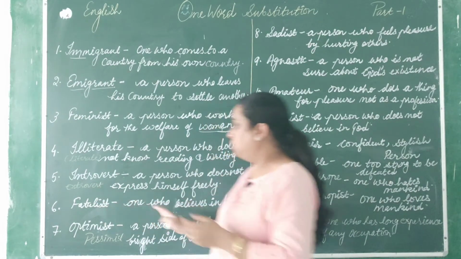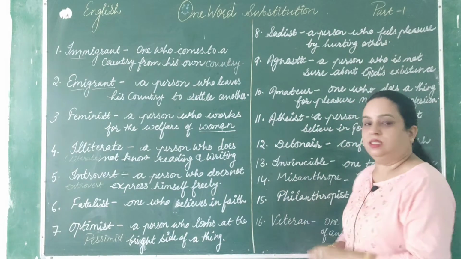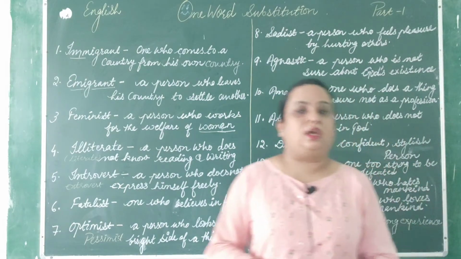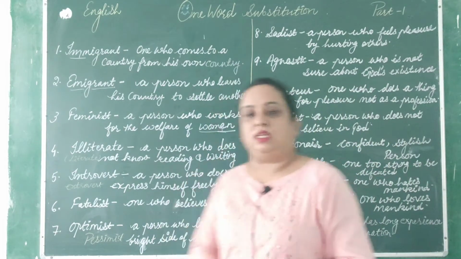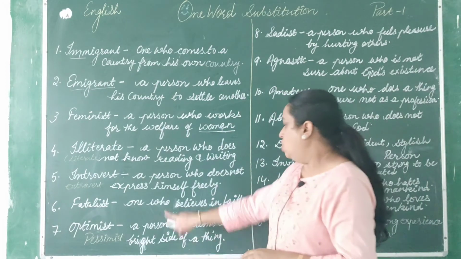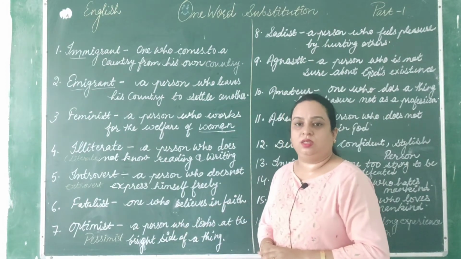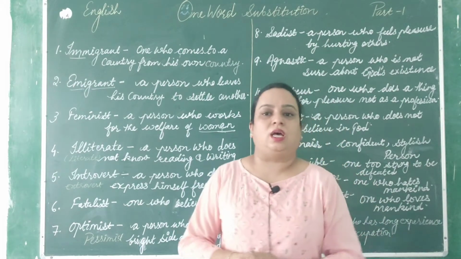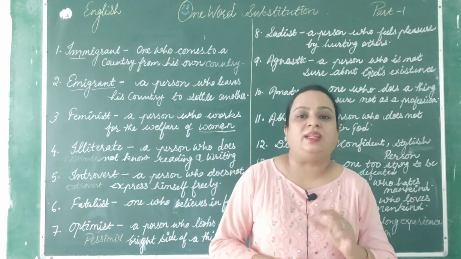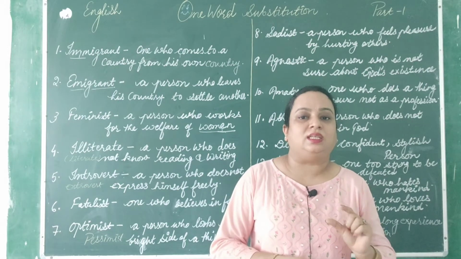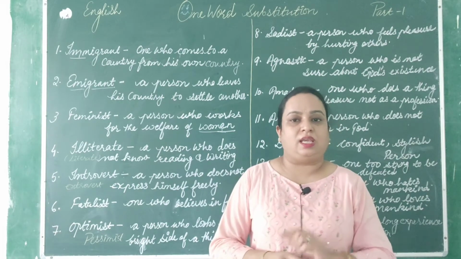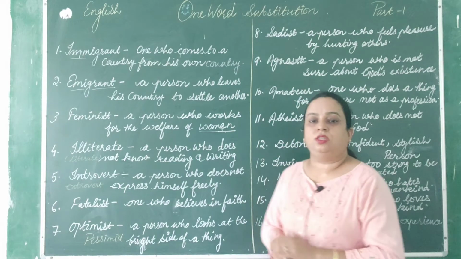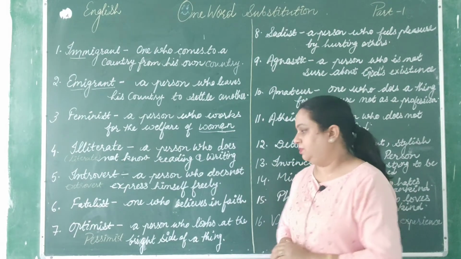Okay, so next one is fatalist. What is it? Fatalist. F-A-T-A-L-I-S-T. So fatalist is the person who believes in fate, that whatever is in destiny will happen. So that kind of person is known as fatalist. Fatalist, a person who believes in fate.